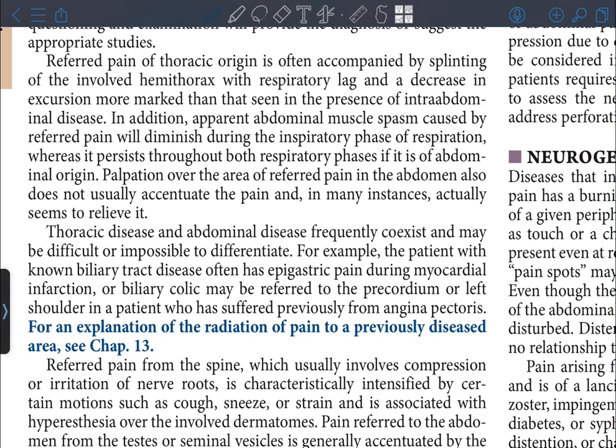Thoracic disease and abdominal disease frequently coexist and may be difficult or impossible to differentiate. For example, the patient with known biliary tract disease often has epigastric pain during myocardial infarction, or biliary colic may be referred to the precordium or left shoulder in a patient who has suffered previously from angina pectoris.